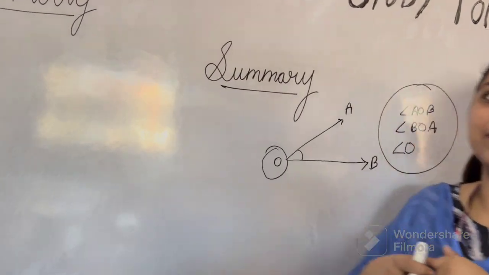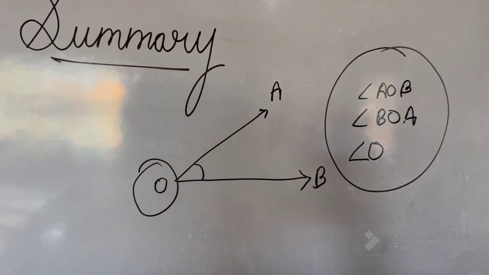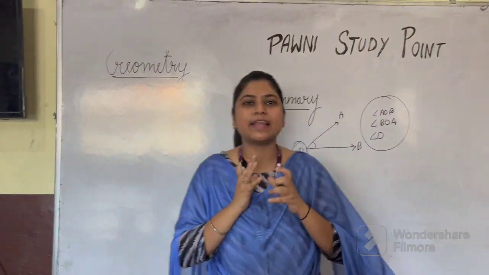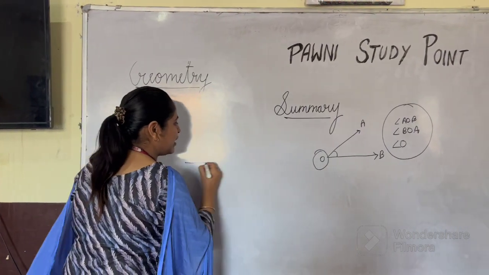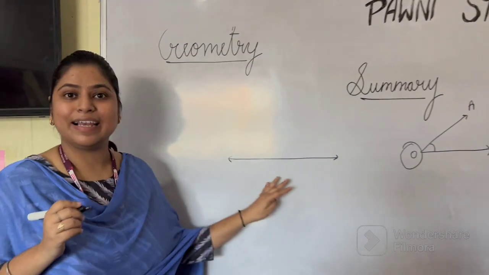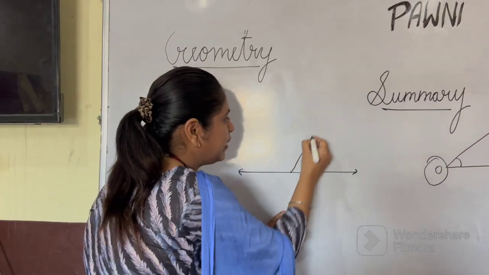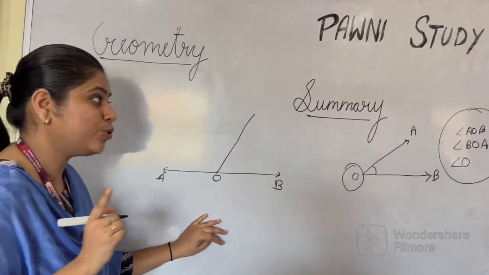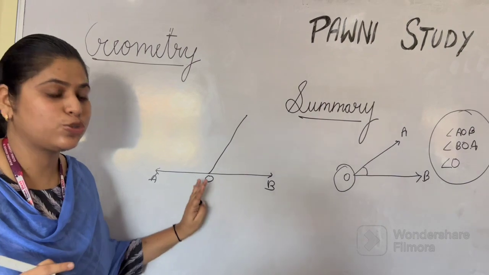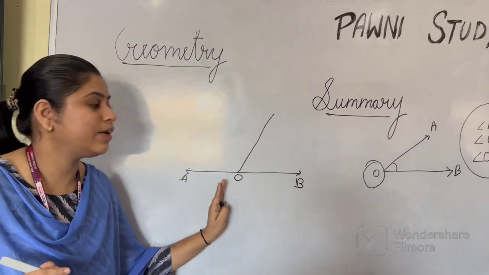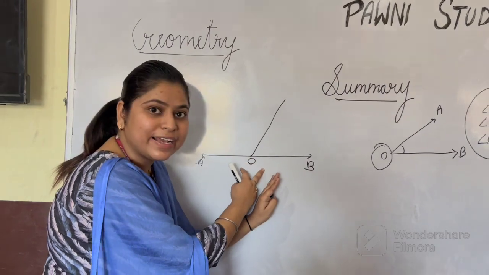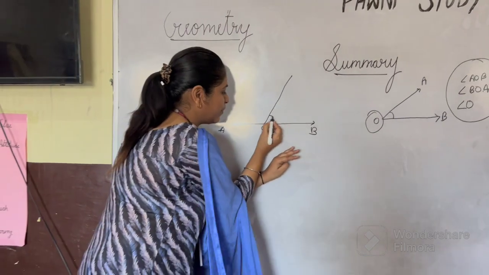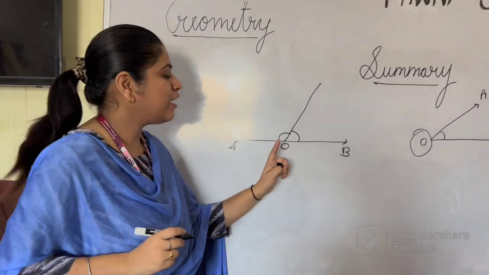Now let's come to our point, where we are going to discuss angles around a straight line. So can you see, here I have made one straight line, and now I have made one ray. I have given suppose name A, B and O. Now you have to tell me that it is the situation where we have to solve angle on a straight line. Can you tell me how many angles we can form? Yes, if there is one ray, we can form 2 angles. One and the other.